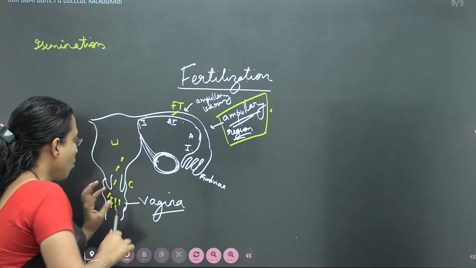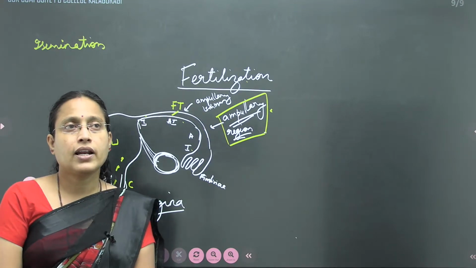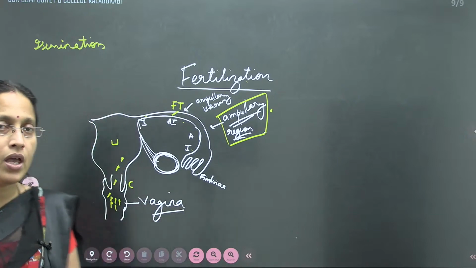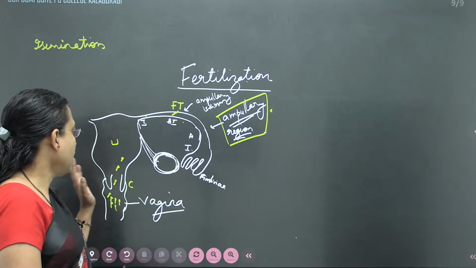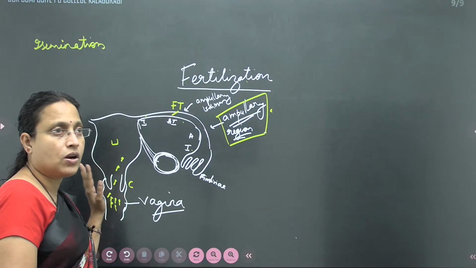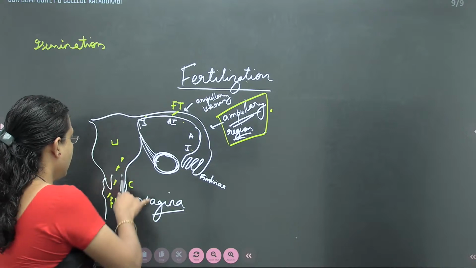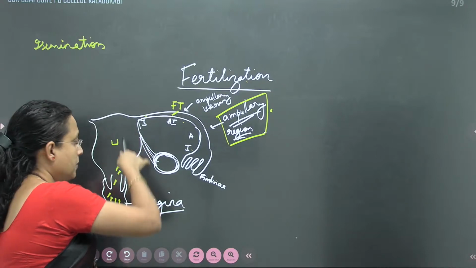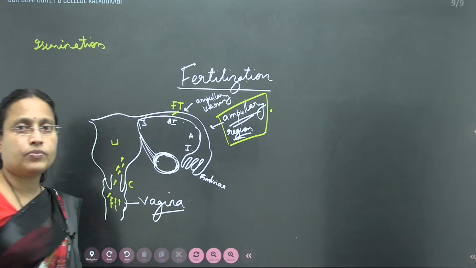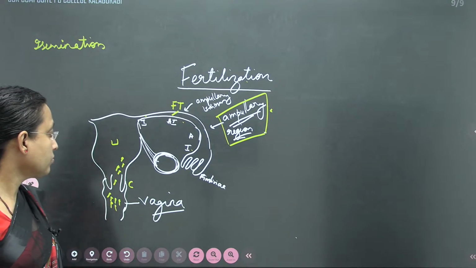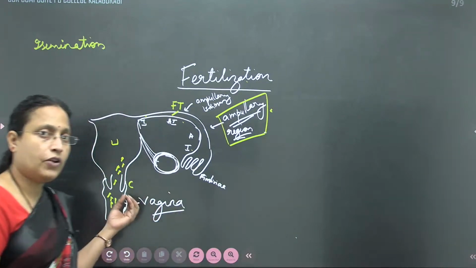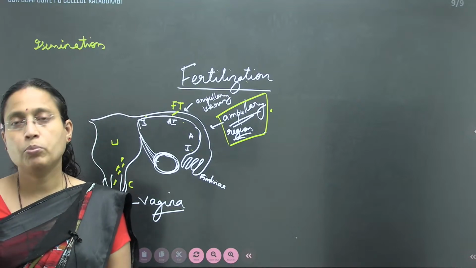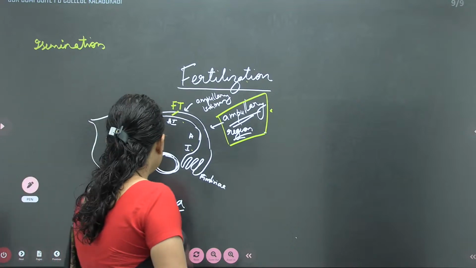So a single ejaculate can have up to a maximum of 300 million sperms. Those millions of sperms, when they are released, start ascending, moving up, first through the cervix and then to the uterus. So one more phenomenon occurs here: how are the sperms able to move? So they move to the uterus.